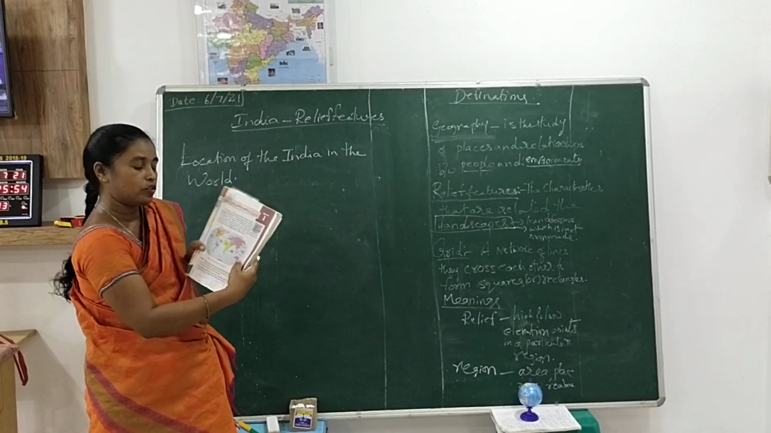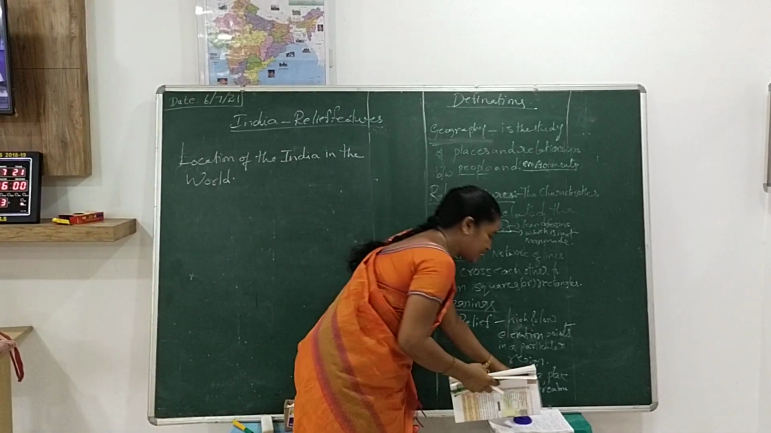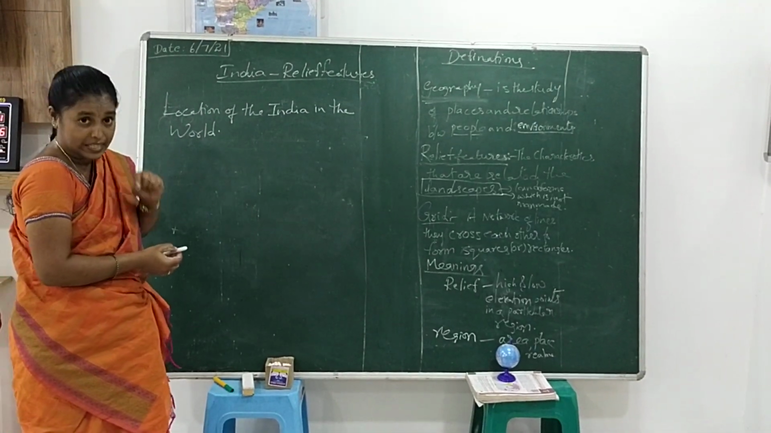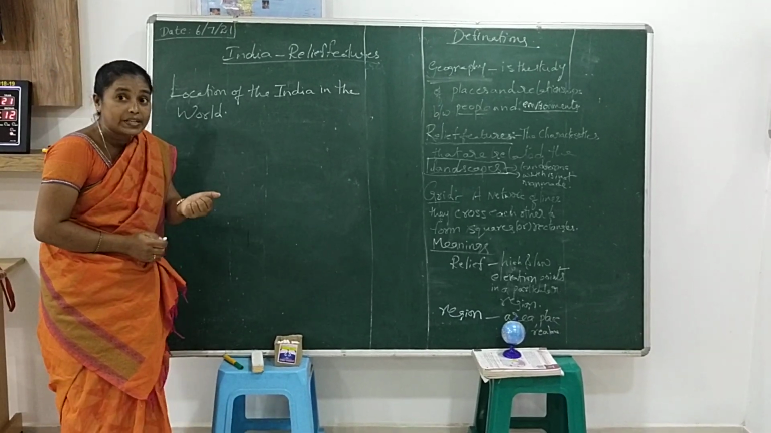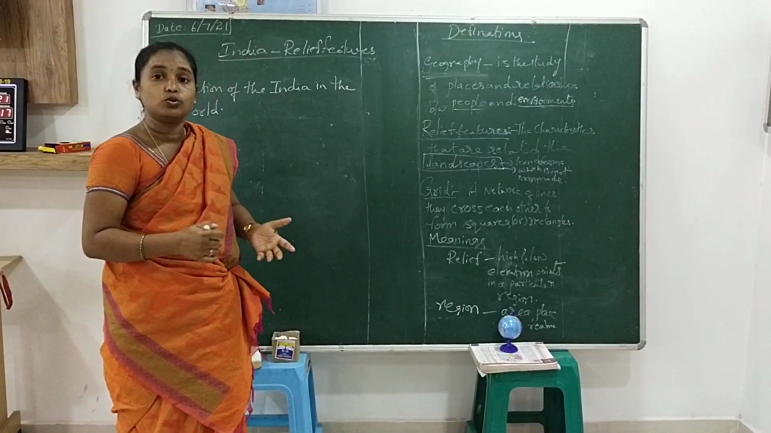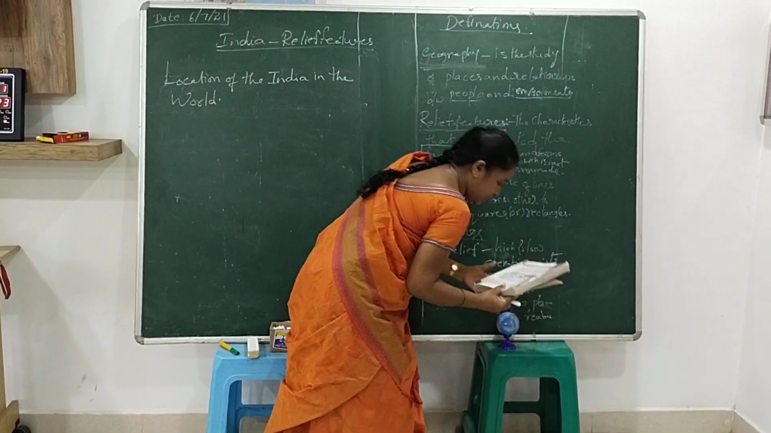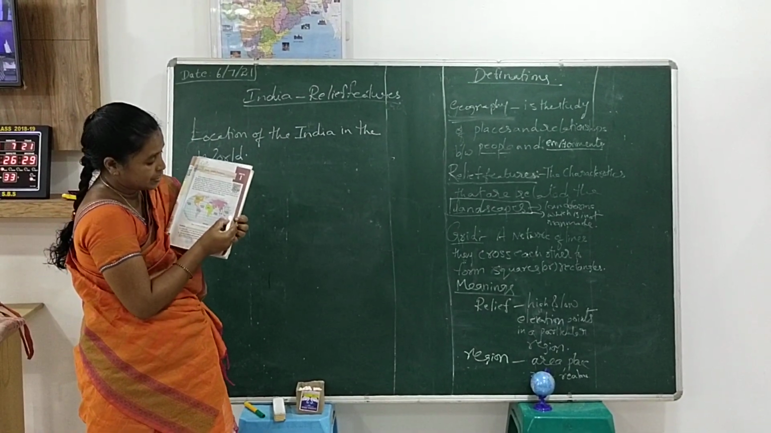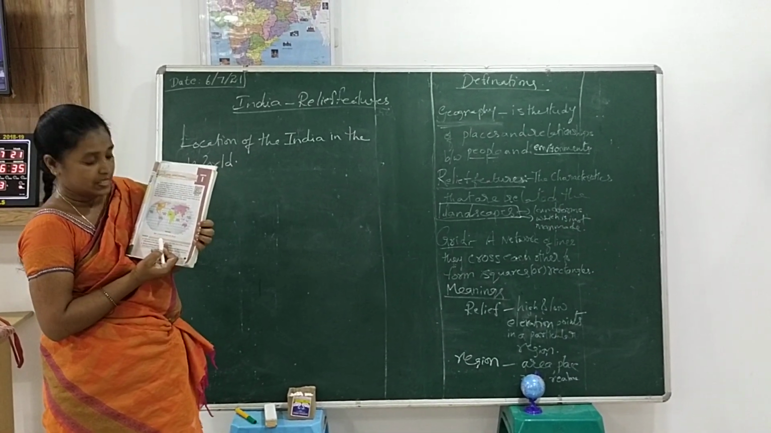So what is the question given according to this picture? Location of India in the world. Where is India located, my dear children? In the Asia continent. India belongs to which continent according to latitude? Asia continent only. I will show you in the textbook, page number 1. Did you find the 0 degree latitude? Yes, this is the 0 degree latitude. Where is the Asia continent? Yes, the pink color indicates the Asia continent.